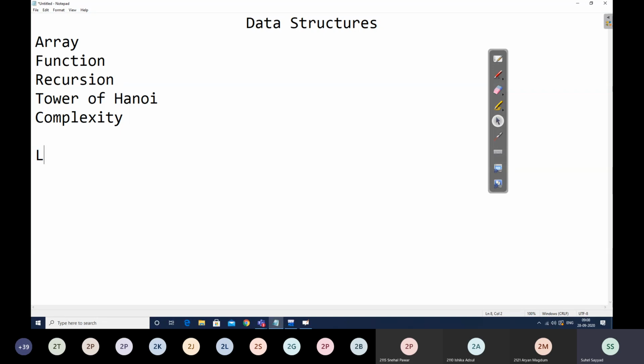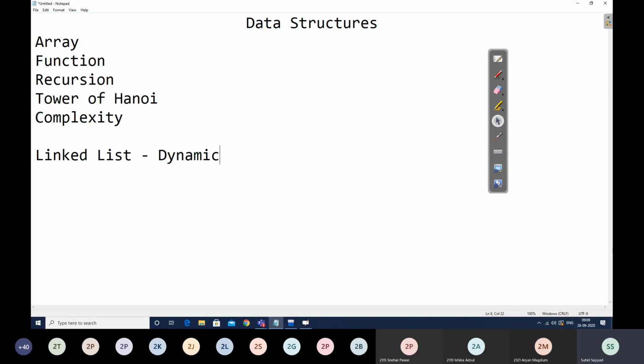Then we had started with our second unit, that was linked list. So linked list is basically a dynamic data structure. Basically the linked list is singly in nature, amongst all the types that we had discussed. And in that list, we have a collection of nodes, where each node is said to have two parts. One is the data, and the second one is a pointer to the next node.